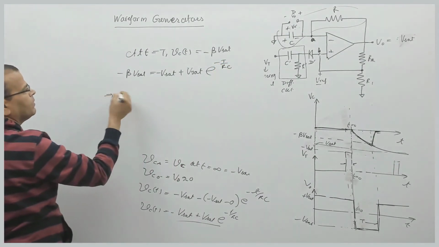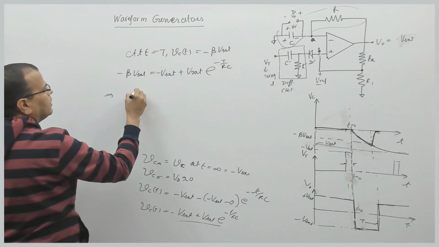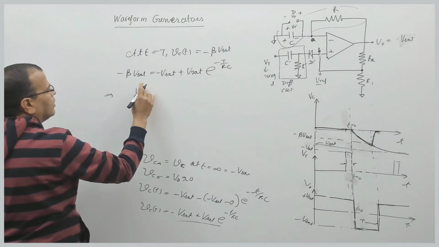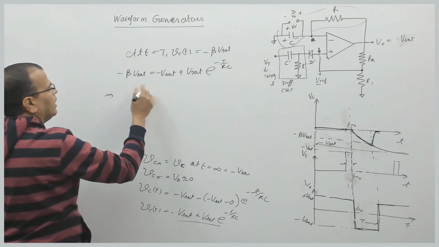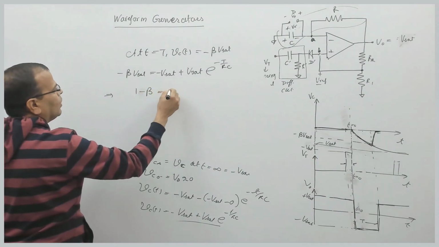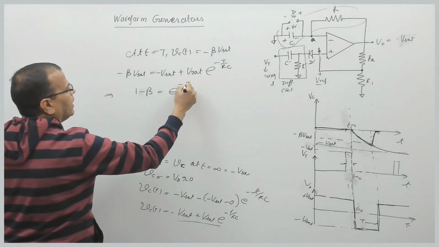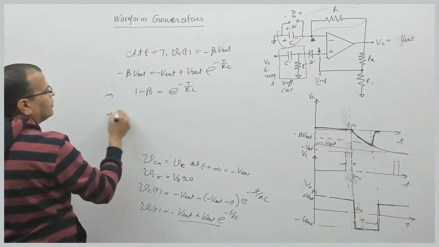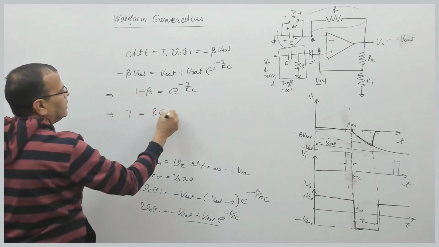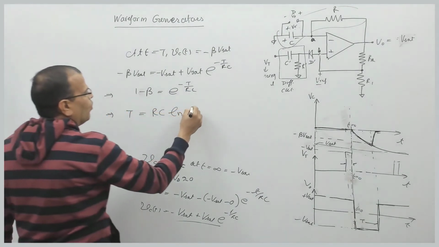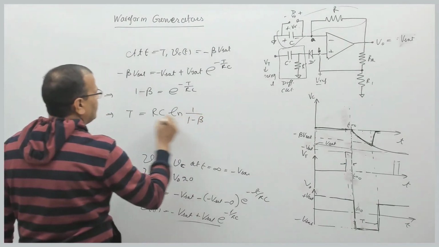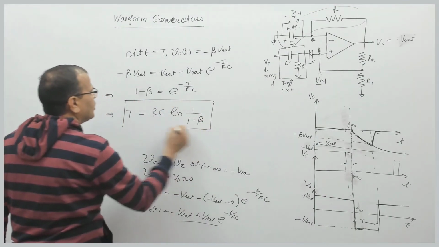Or this gives 1 plus beta is equal to e raised to power minus T by RC, or that gives T equal to RC ln 1 by 1 minus beta. That is the expression of this pulse.